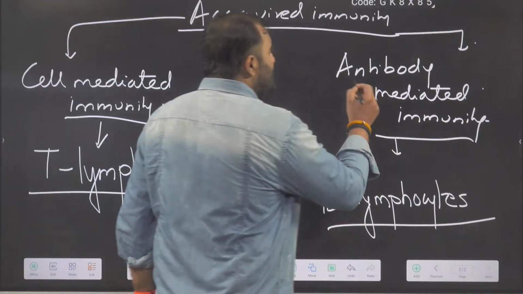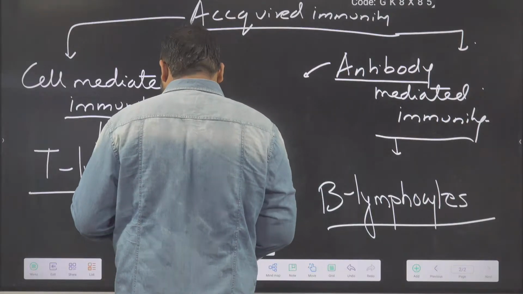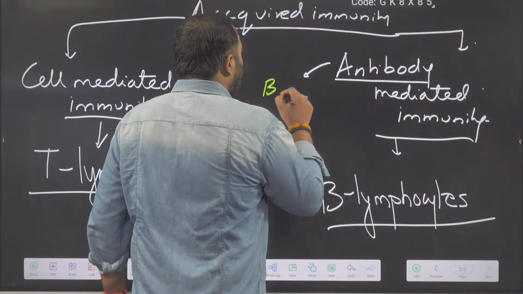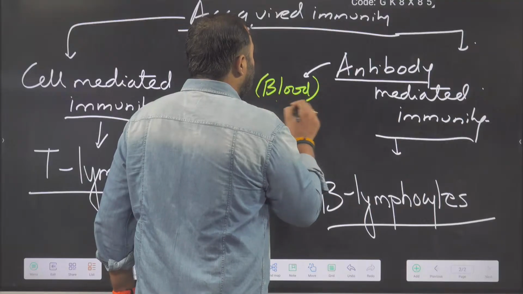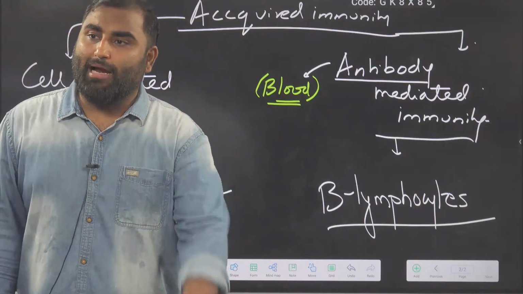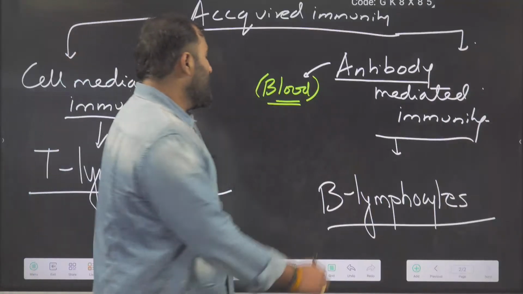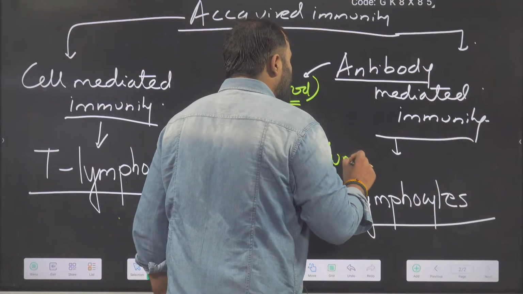And where is the antibody present? The antibody is present in your blood. Yes or no? Blood is a fluid, and fluid can also be called humor.